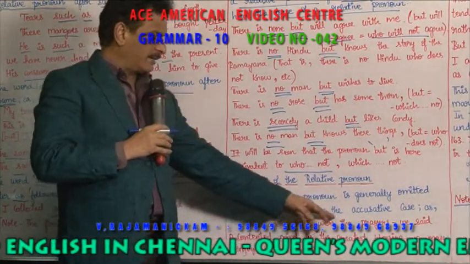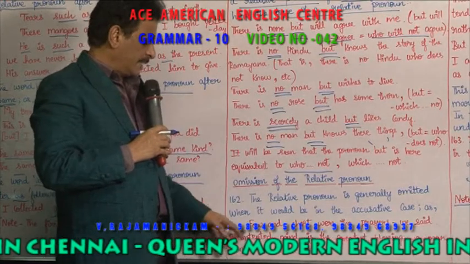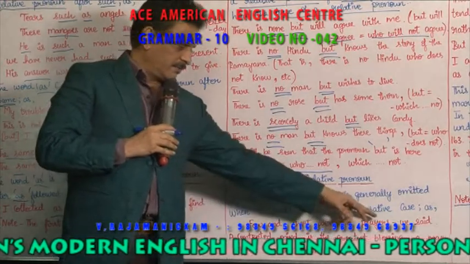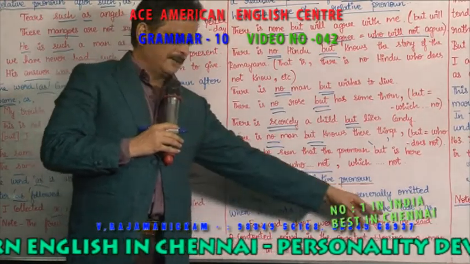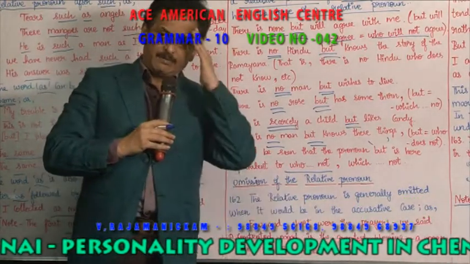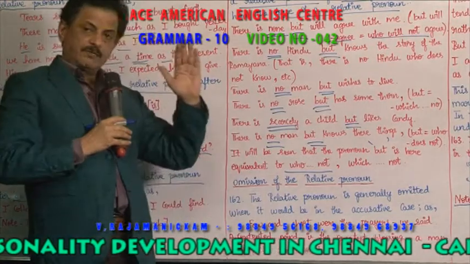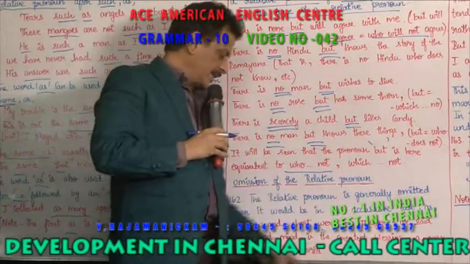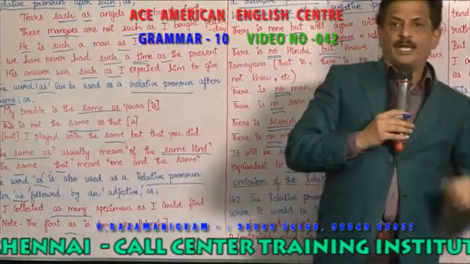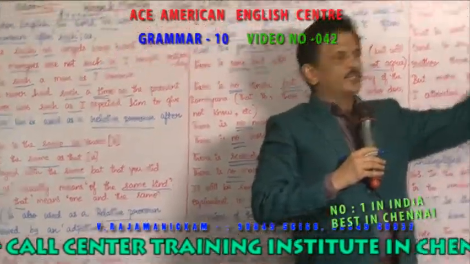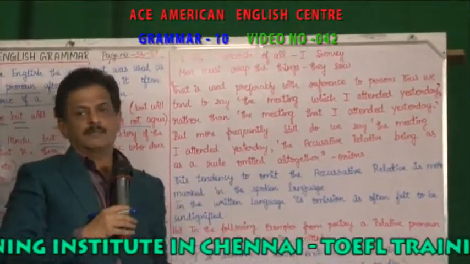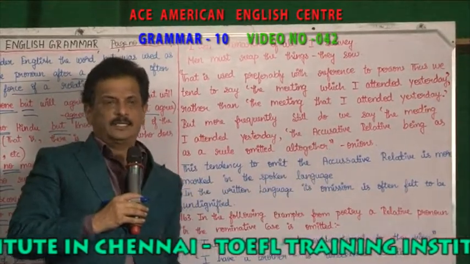Few and short were the prayers we said. So we said only few prayers. We said. You are not using any relative pronoun. A contented mind is the greatest blessing. Anybody who has a satisfied mind is a well-off person. I am monarch of all I survey. I am the king of all. You don't use a relative pronoun. Men must reap the things they sow. Whatever you do, you have to get it back.